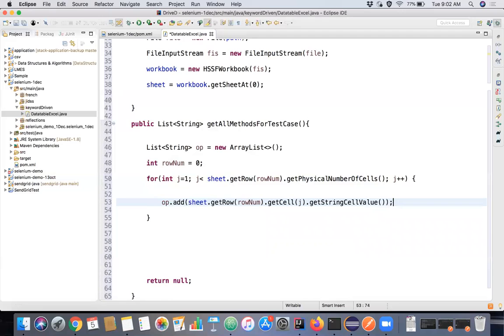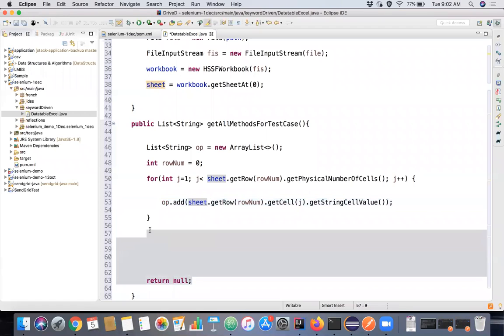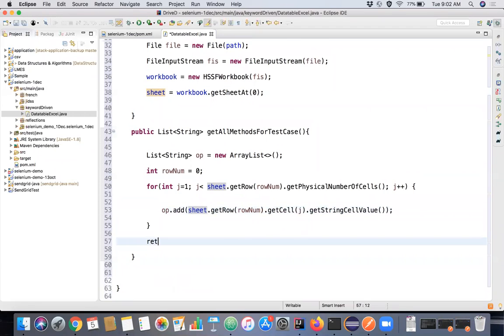Simple, right? We are getting the sheet which is already initialized, we are getting the row, we are getting the cell, which is a column, and we are getting the string cell value. Now we have read all these things, and we'll just return the object itself. Easy, right?